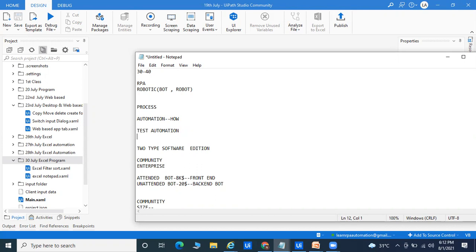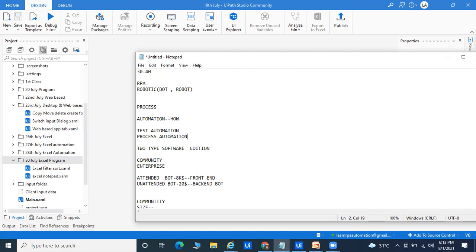Right now we are not going to start test automation, we are going to start process automation. The name is clear: process automation means whatever process is already going on. Suppose you ask me about Paytm. In Paytm there are lots of small processes. Whatever is already going on as manual work, whatever the repetitive, tedious tasks. Tedious means on a daily basis, 24/7, you are doing the same thing.